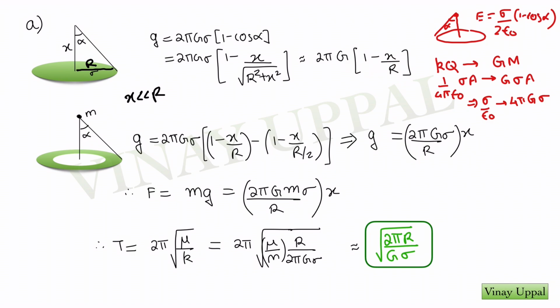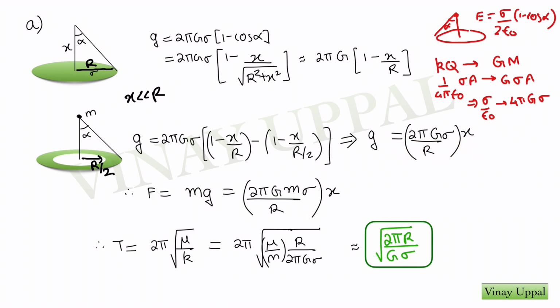Now if you want to calculate the gravitational field due to an annular ring, that is, a portion of the disk has been removed. The portion of the disk that has been removed has a radius of r by 2. And therefore I can simply write the field due to this annular ring is the field due to the entire disk of radius r minus the field due to a disk of radius r by 2. So I'll have 2 pi G sigma common. 1 minus x by r is the field due to the disk of radius r, and minus 1 minus x by r by 2, this is the field due to the disk of radius r by 2. And therefore the net field due to this annular ring becomes 2 pi G sigma by r into x.